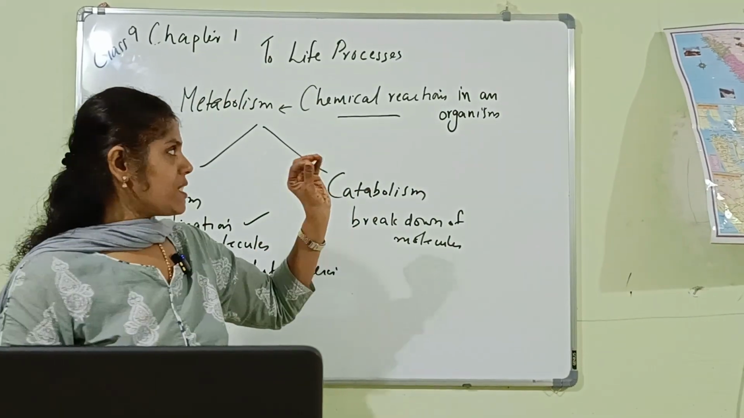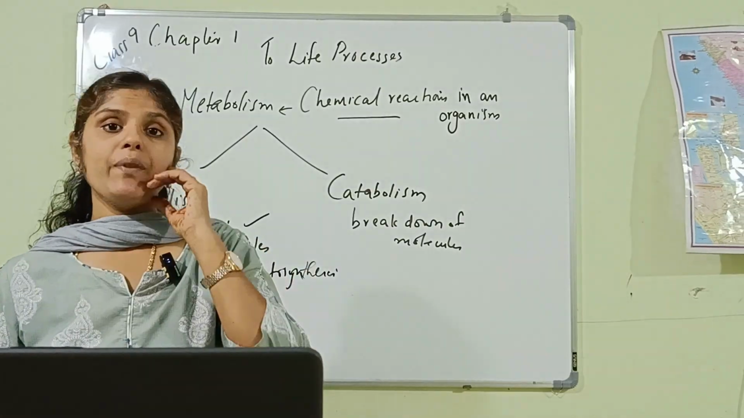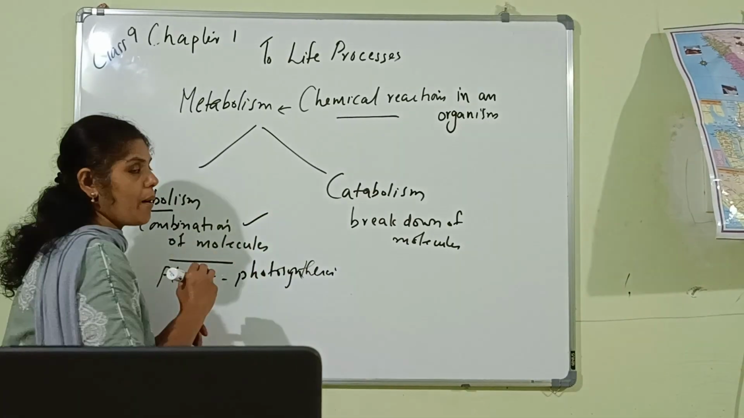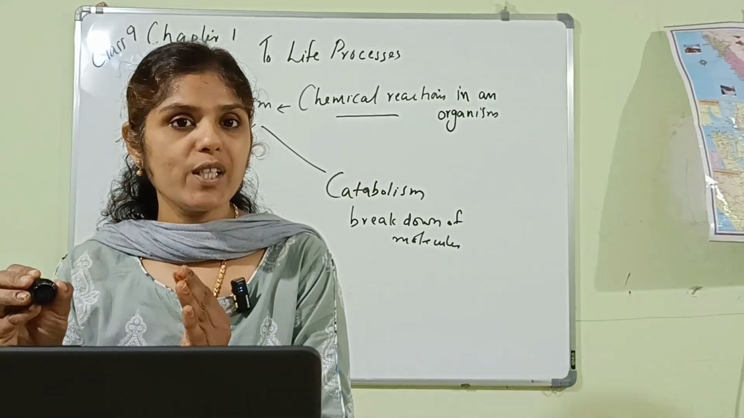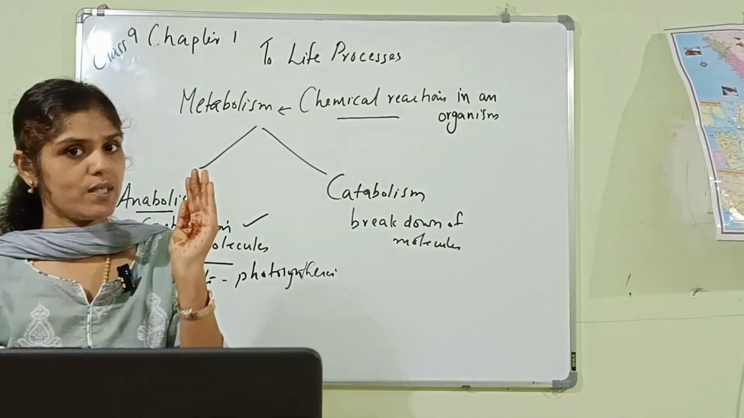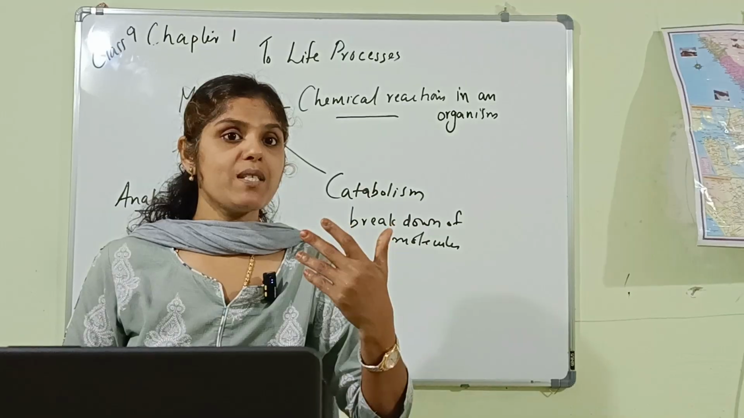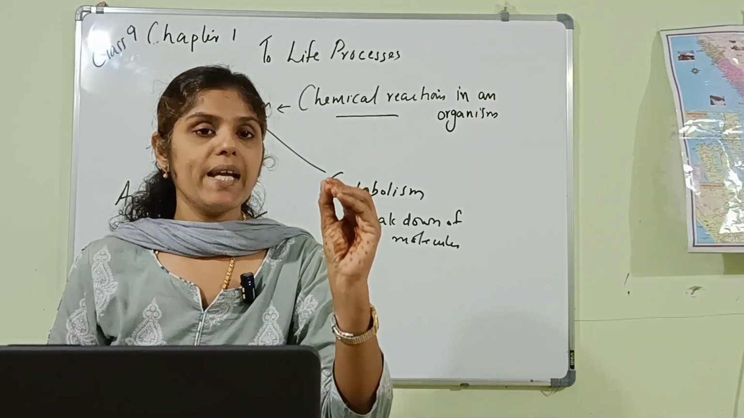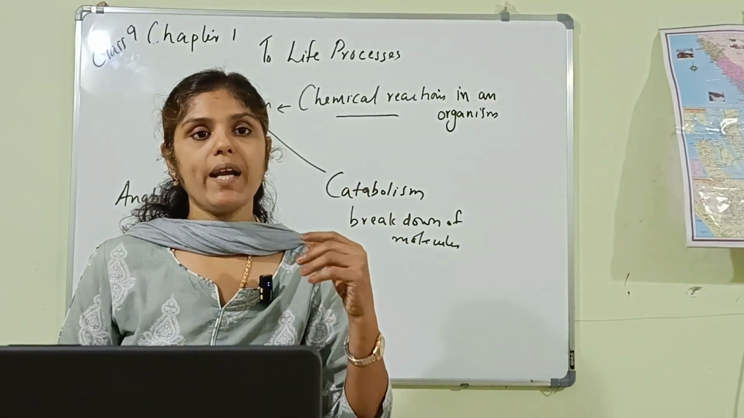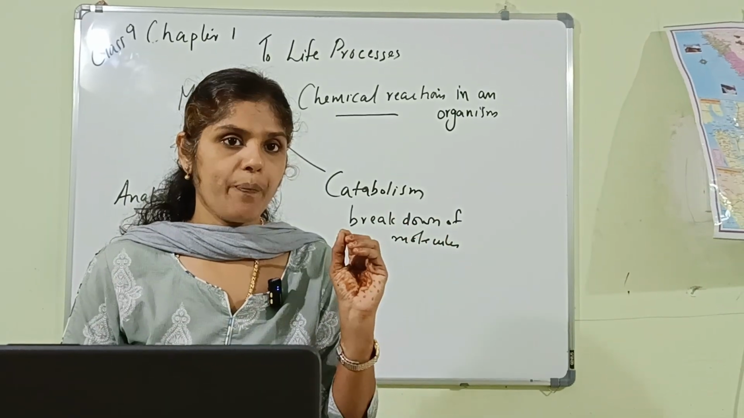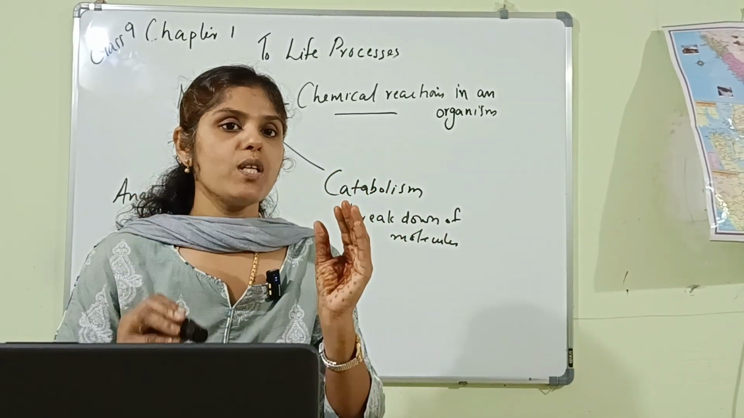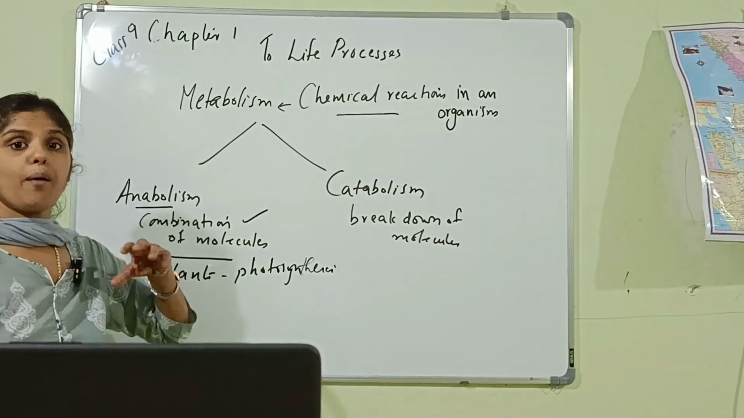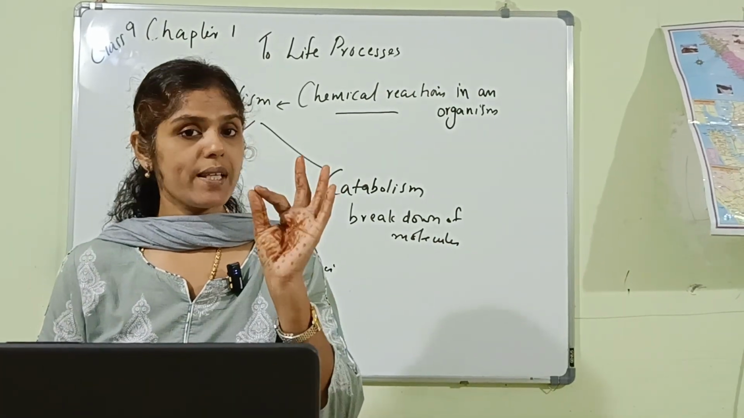Have you understood? Metabolism means all the chemical reactions taking place within an organism, and that can be of two types, anabolism as well as catabolism. In anabolism, simple molecules are combined together to form complex molecules. For example, consider photosynthesis. Plants prepare food, that means glucose, with the help of carbon dioxide and water. Glucose is a complex molecule and a carbohydrate, which means it contains carbon, hydrogen and oxygen. It is formed from carbon dioxide and water, which are simple molecules that combine together to form the complex molecule glucose. Is it clear for you?